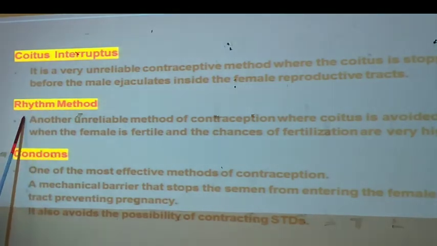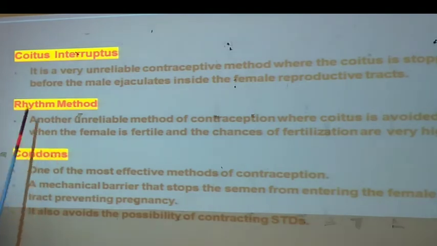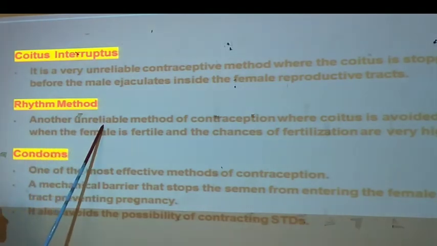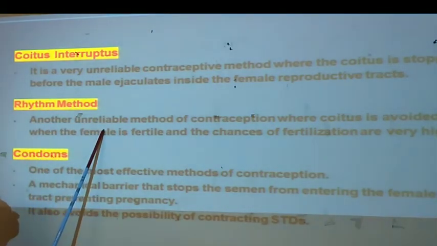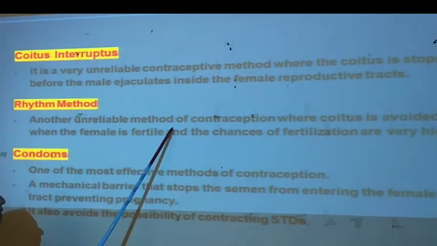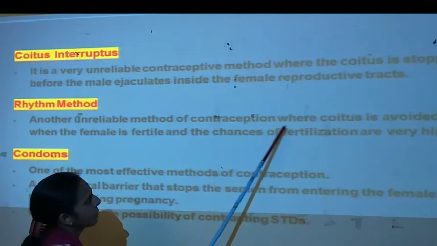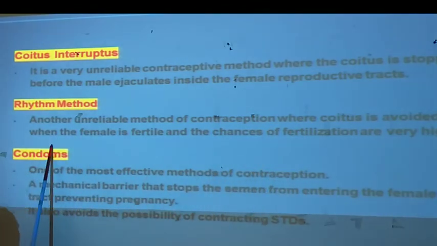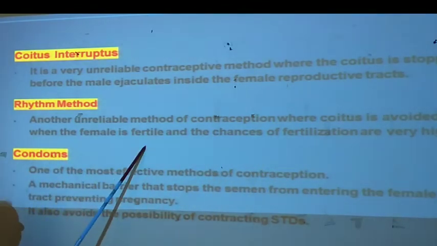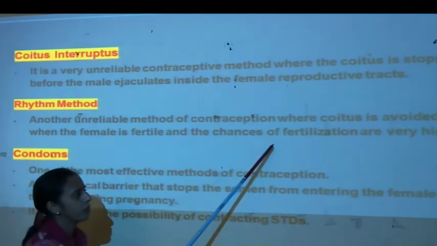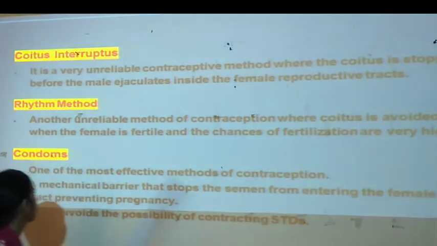Now, the second method is the rhythm method. This is also an unreliable method of contraception where coitus is avoided when the female is fertile and the chances of fertilization are very high.